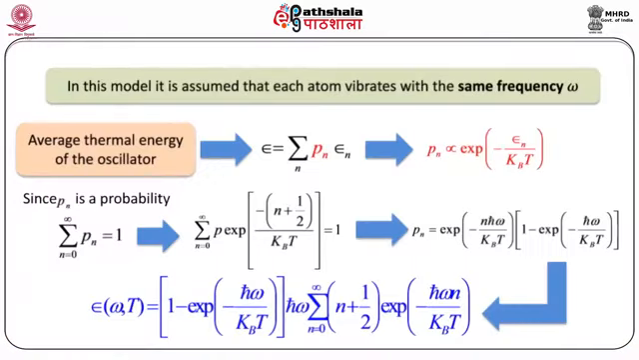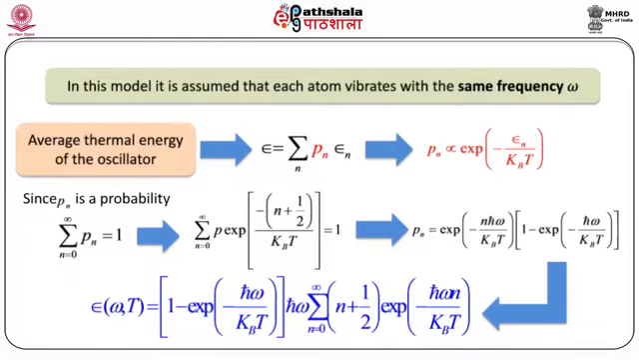and hence the phonon specific heat. If one assumes that the motion of each atom is described by a harmonic oscillator, then the allowed energy values are given by epsilon_n = (n + 1/2) h-bar omega, where n = 0, 1, 2, 3, and omega is the angular frequency of the oscillator. In this model, it is assumed that each atom vibrates with the same frequency omega.